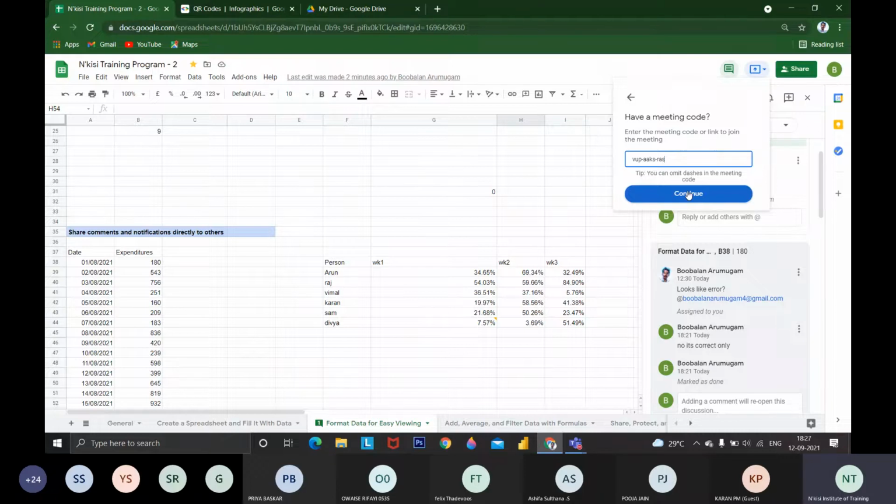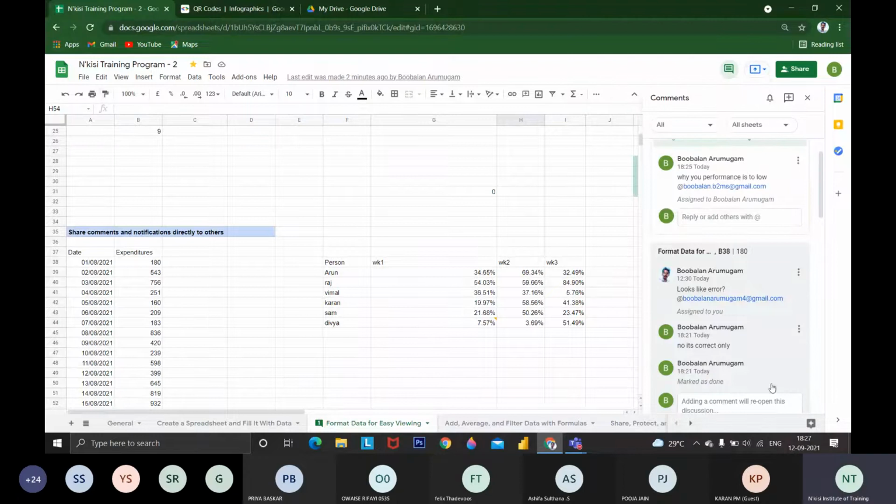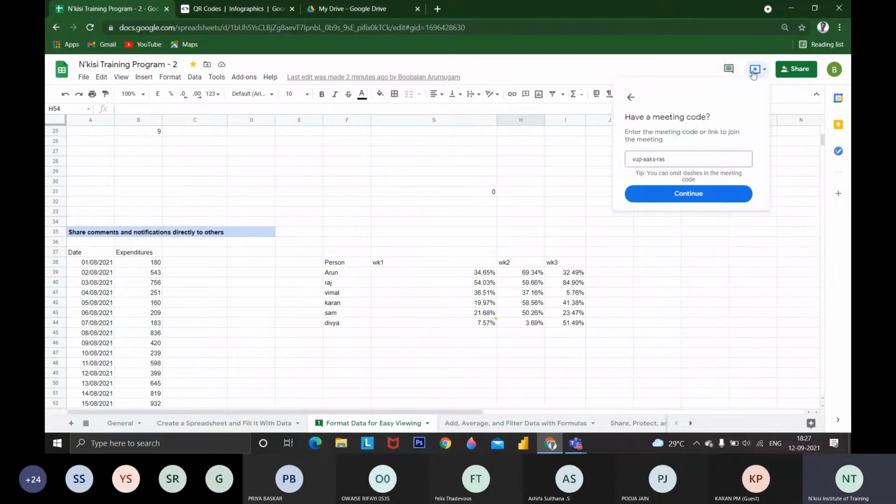We don't need to share the entire screen with others. If I'm in Teams, I'm sharing the entire screen, right? With Google Meet, we don't need to share everything with others. We can present only this Google Sheet, only from here to here, and it will be visible to everyone in the meeting.